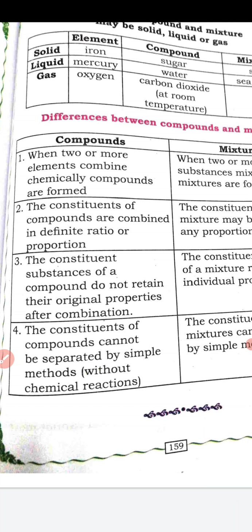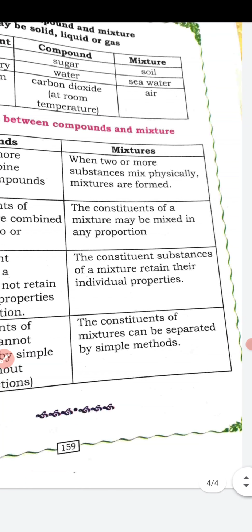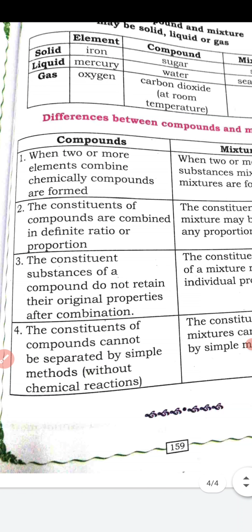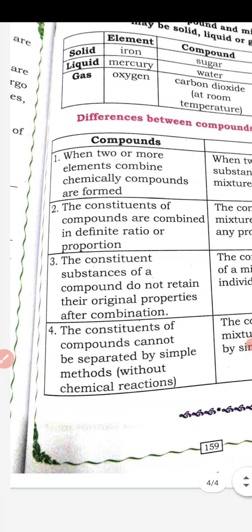The constituent substances of a compound do not retain their original properties after combination. Whatever property was present in the element, that will not be present in the compound. They may change their properties. Whereas in the mixture, whatever property was there at the beginning, that only will be continuing. The constituent substances of a mixture retain their individual properties. The constituents of compounds cannot be separated by simple methods. The constituents of mixtures can be separated by simple methods.